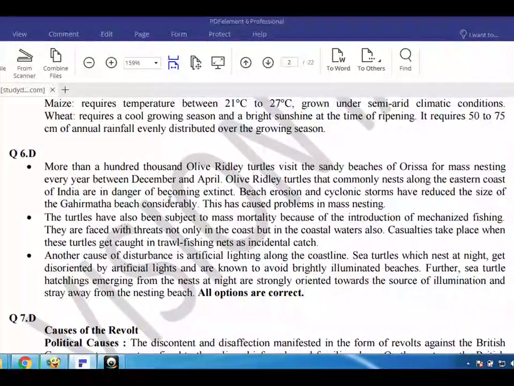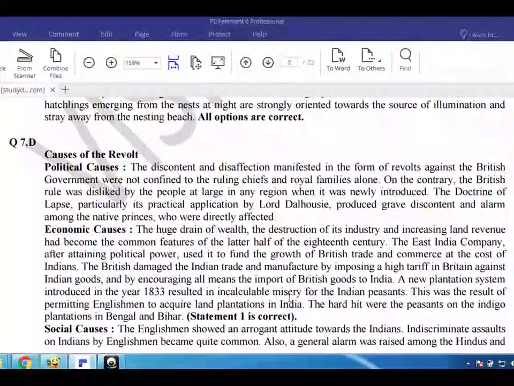Casualties take place when these turtles get caught in trawl fishing nets as incidental catch. Another cause of disturbance is artificial lighting along the coastline. Sea turtles which nest at night get disoriented by artificial lights and are known to avoid brightly illuminated beaches. Further, sea turtle hatchlings emerging from the nests at night are strongly oriented towards the source of illumination and straight away from the nesting beach. All options are correct.